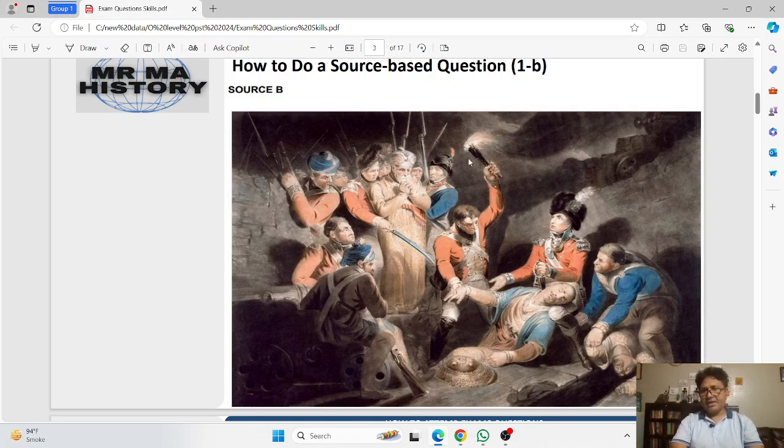As you can see, this soldier is carrying a light. Tipu Sultan is resting on the lap of a soldier, and the soldiers are carrying swords and so on. These are all the things that are visible. These are called surface features.